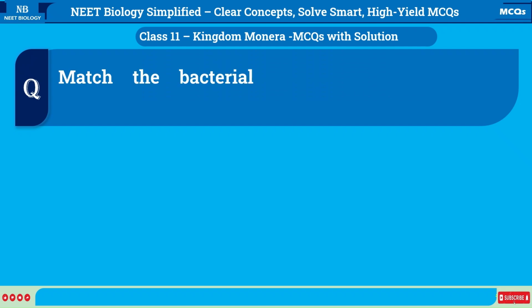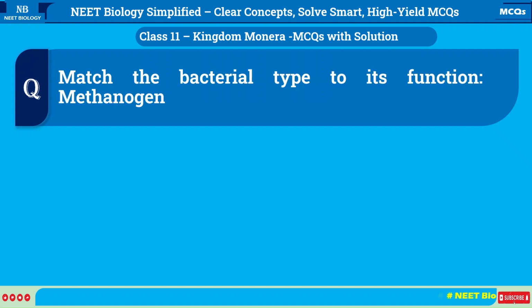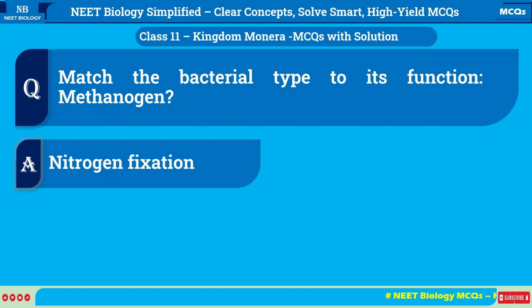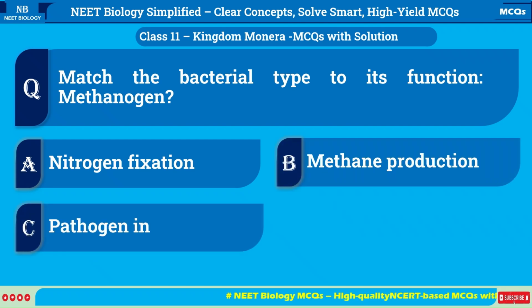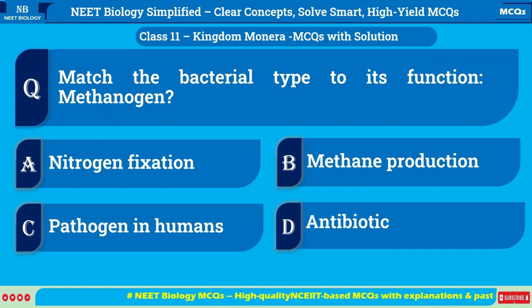Match the bacterial type to its function. Methanogen? A. Nitrogen fixation. B. Methane production. C. Pathogen in humans. D. Antibiotic production.